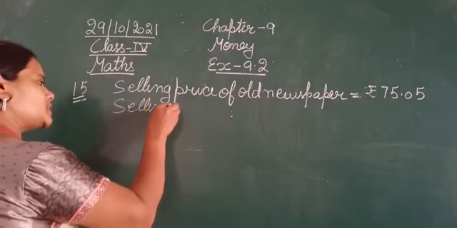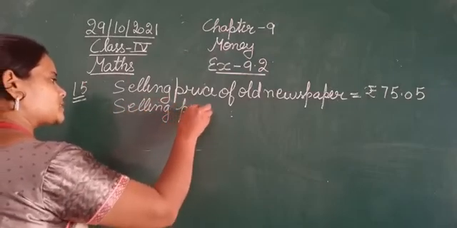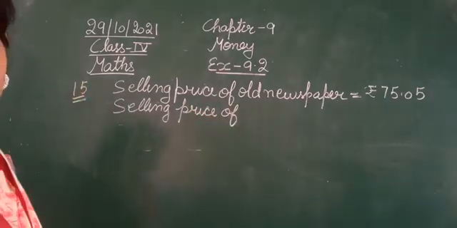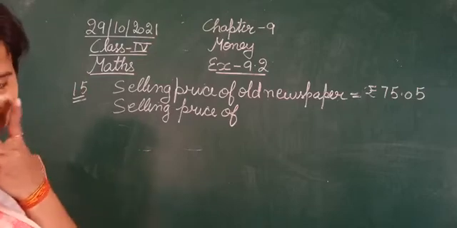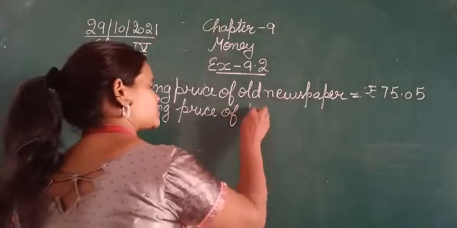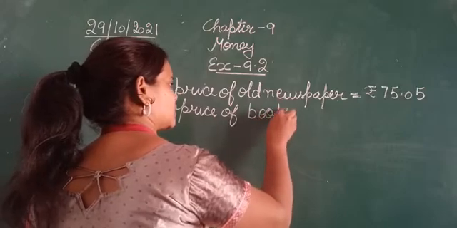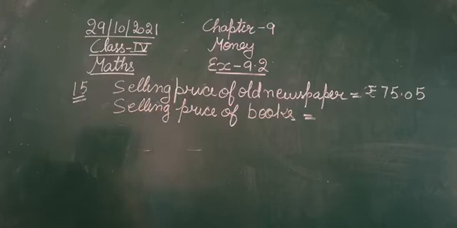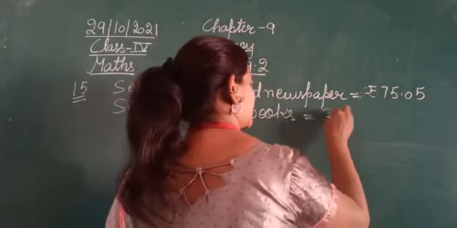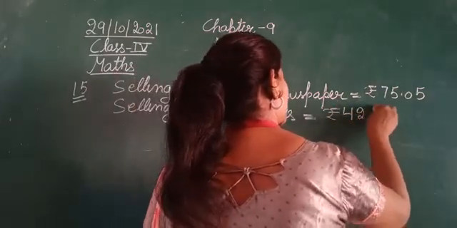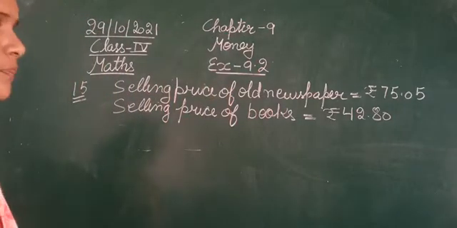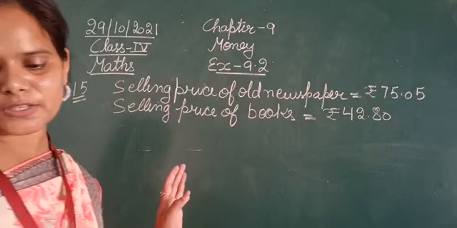Next he sold some other things: selling price of books is 42 rupees and 80 paisa. So that is the selling price of books that he has sold.